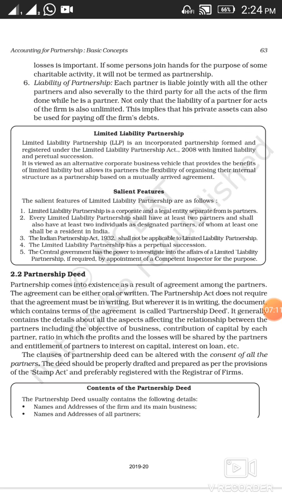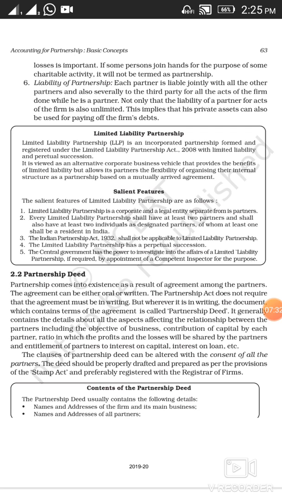So it means that the personal property is also at stake if the firm is not able to meet its debts. So these are the characteristics or the elements that are required to form a partnership form of business. Now we'll proceed to the next topic, that is partnership deed.